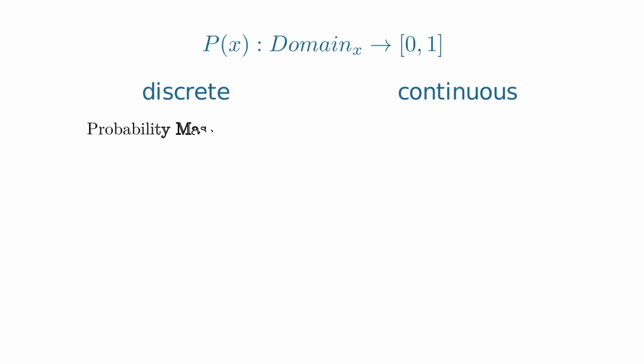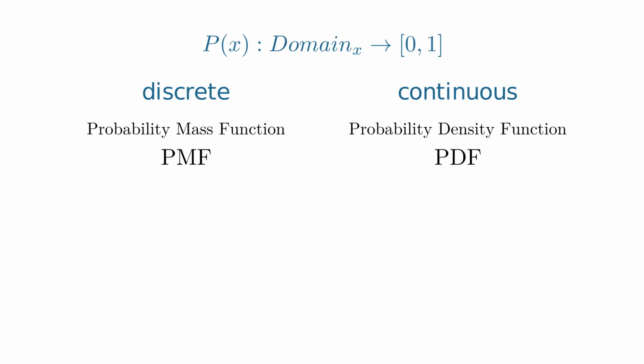In any of the cases, any probability distribution assigns numbers between 0 and 1 to the object we are considering. In the discrete case, this function is called a probability mass function, or PMF, and in the continuous case, this is called a probability density function, or PDF. And in some way, the convention is that when we are in the continuous case, density is really like a proportion, or like the amount of probability per time, if we are talking about time between messages, or the amount of probability per height in the case of people.